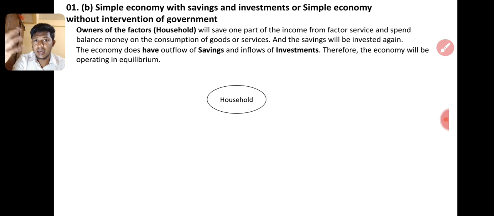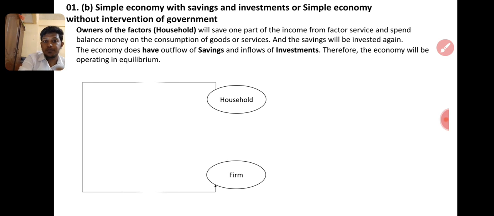So the economy does have outflows here. Saving will be an outflow; it's not coming to the flow. What about the investment? Saving outflow will be deposited again to the bank, again to the business, again to some asset which can give a return, some money. So it will be inflow. If I deposit money in the bank, it will be inflow, right?